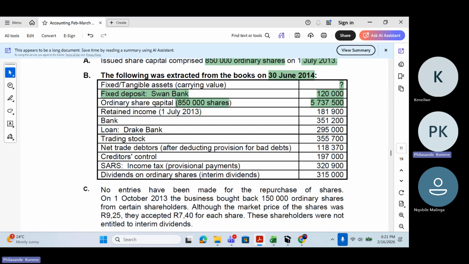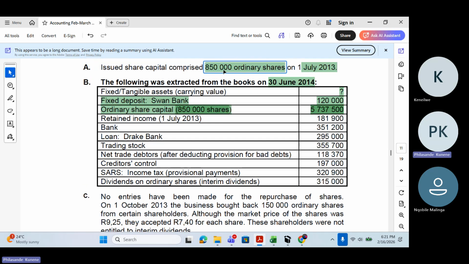For now, I'll skip this one, but I'll take note of this amount. But I know very well that 850,000 shares have been issued. I don't know whether at the year end I'm still having 850,000 or things have changed, but we're gonna carry on.